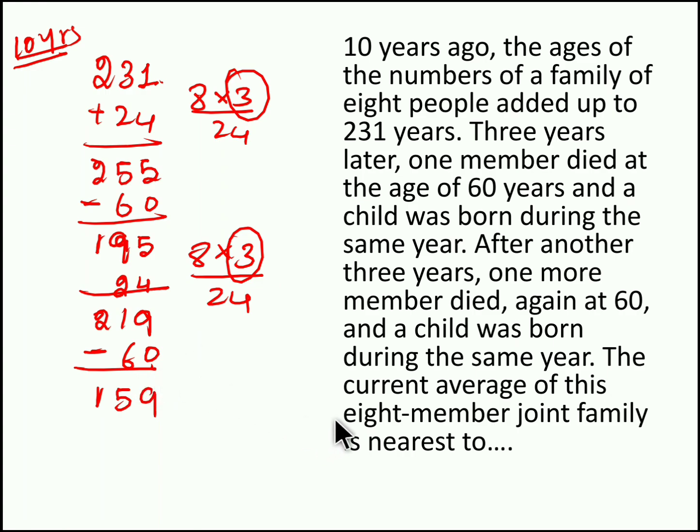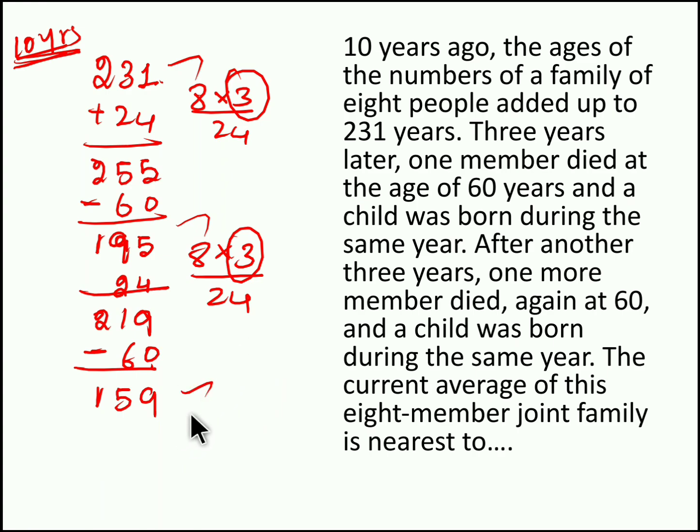Now what we have to find? You have to find the current average of the 8-member joint family. So it means, before 10 years it was 231. Before 7 years it was 195. Before 4 years it was 159.